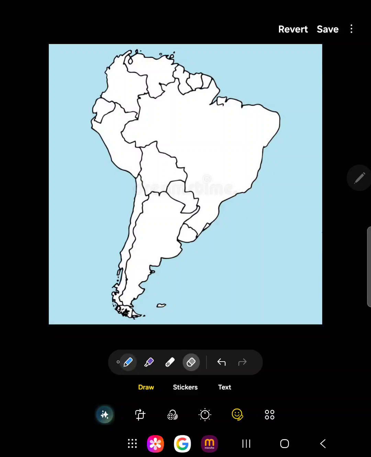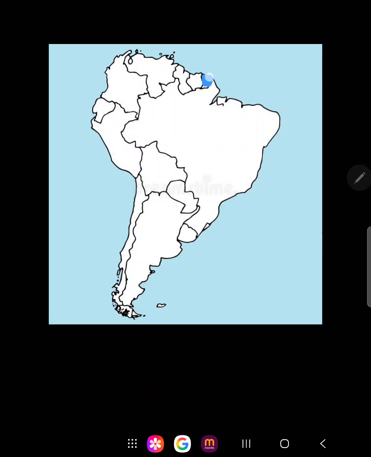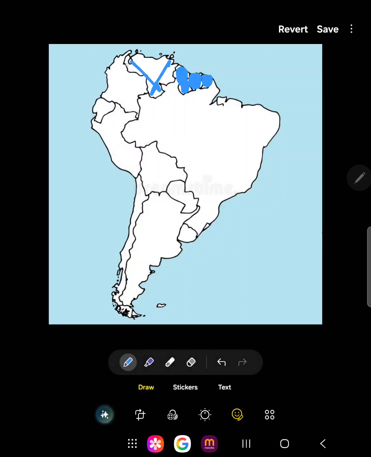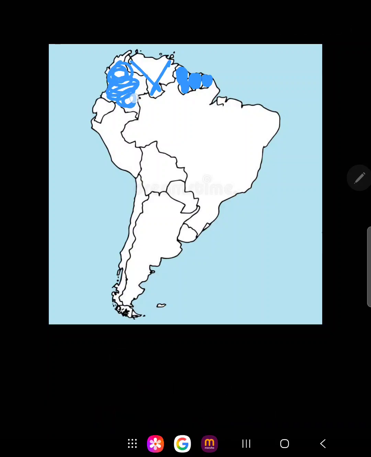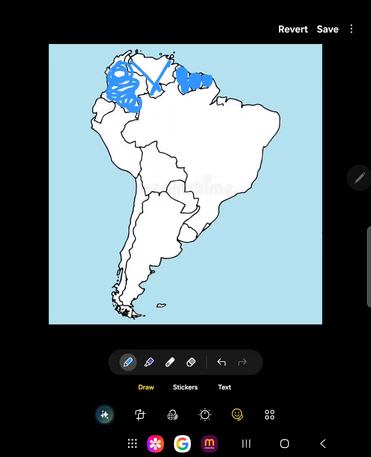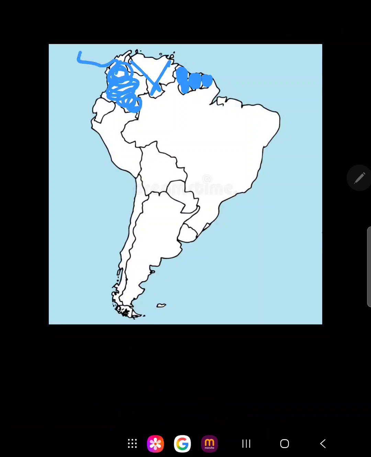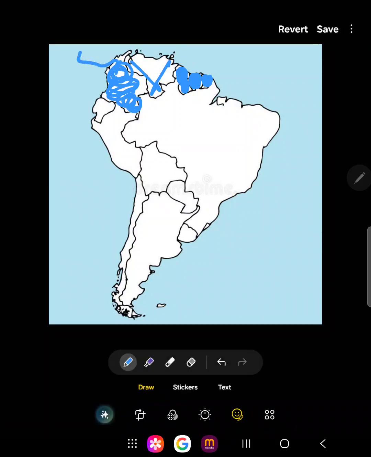So let's do one quick revision. Okay, this is French Guiana, this is Suriname, this is Guyana, this is Venezuela, this is Colombia. You know what's special about Colombia in South America?